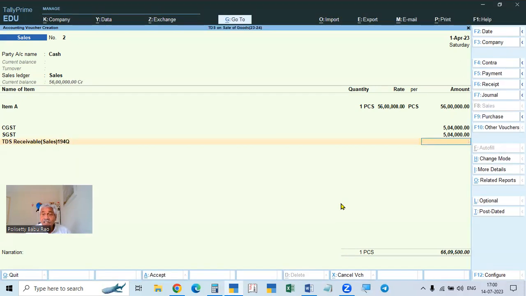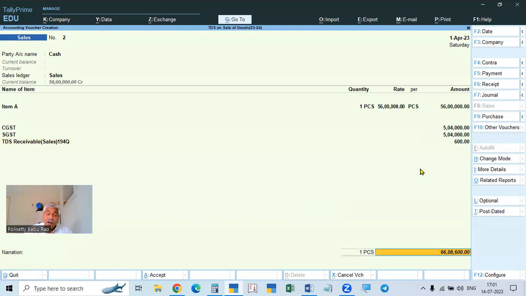So we have to show 600 rupees here. If we make it automatic, it will calculate the tax on the total amount, 5,600 rupees, on 56 lakhs. That's why till it reaches the limit, we have to give it manually.